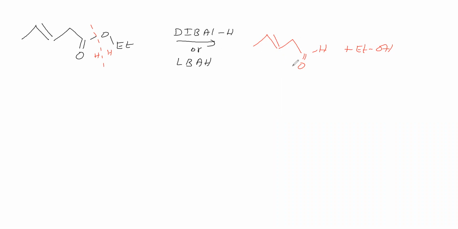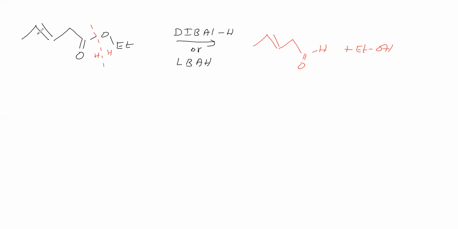It will also undergo reduction to give primary alcohol. That means catalytic reduction, in the presence of nickel, Raney nickel and hydrogen. The ester will undergo reduction, that means it will convert into primary alcohol. Catalytic reduction means the C=C double bond will also convert into a C-C single bond.